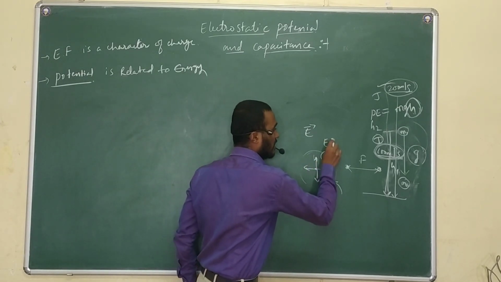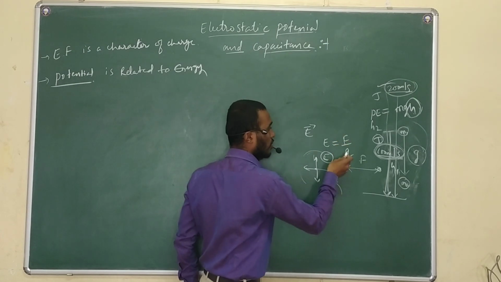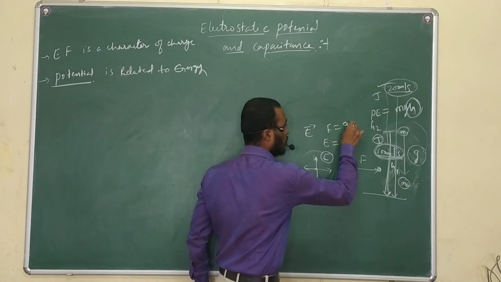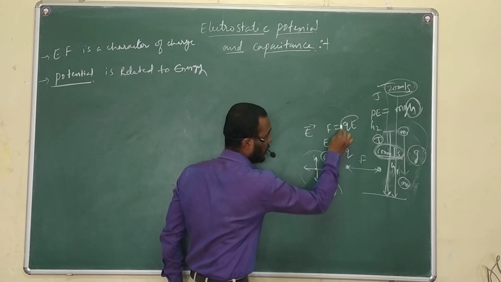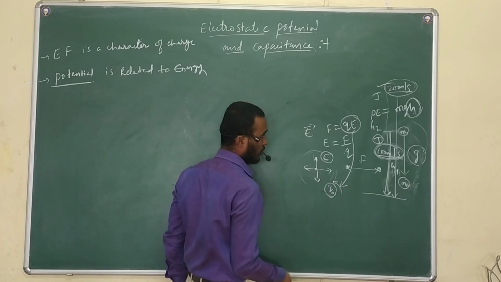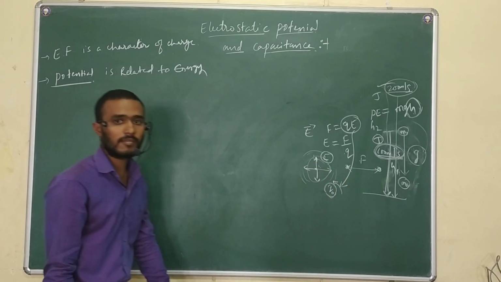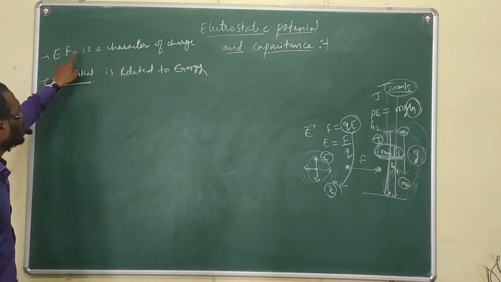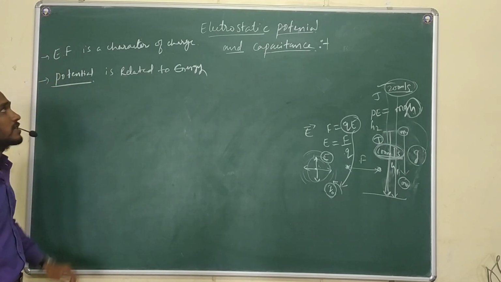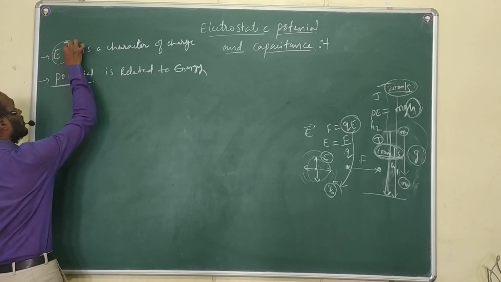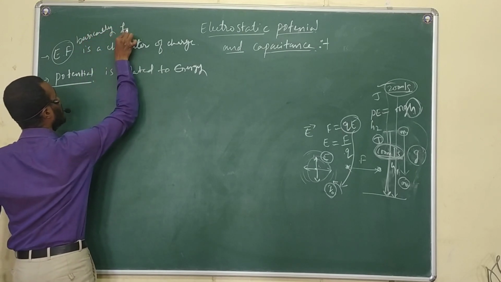So the electric field definition: electric field is equal to F divided by Q. So F is equal to Q into E. How much force does this charge experience? Q into E, due to this electric field. Right? So electric field is a character of charge, and electric field is basically force.